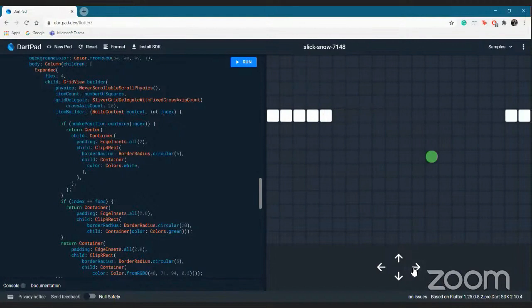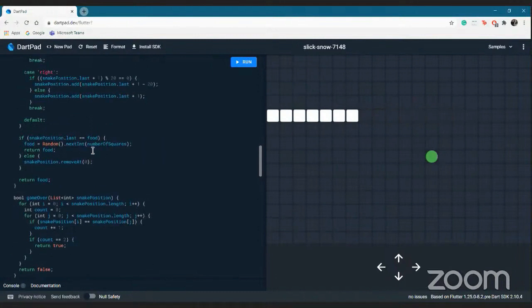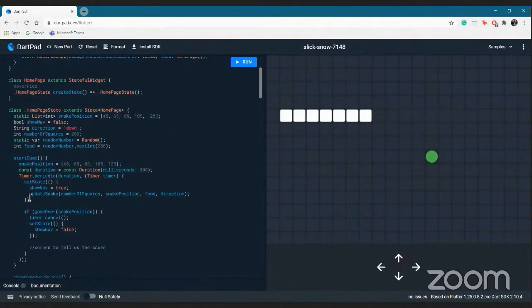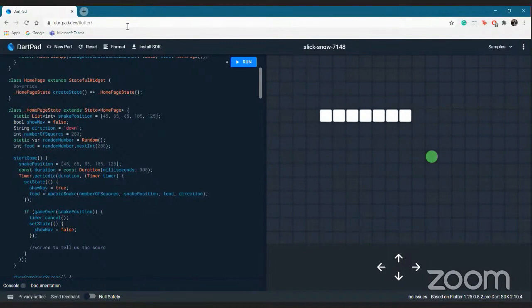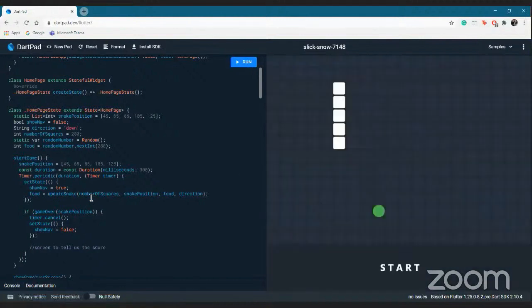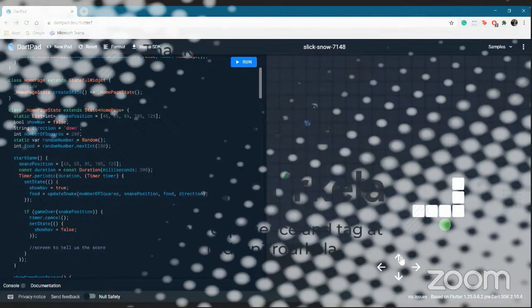I'll just check it again. Yeah, there is some issue happening. Yes, we are not changing the food over here. Each time the snake eats the food, we have to change the food as well. Yeah, it's perfectly working fine now.